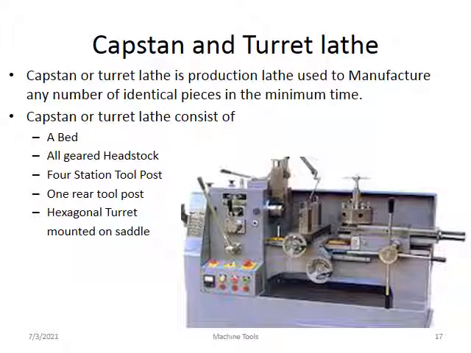Capstan and turret lathes consist of a bed, geared headstock, 4-station tool post, and a rear tool post. But the engine lathe you studied last has a single station tool post. Here, 4 different types of tools are mounted on the tool post, but in the engine lathe or center lathe, only one tool will be located. And a hexagonal turret is mounted on the saddle. That's why it is called a capstan turret lathe. This is the major difference between the engine lathe and the capstan turret lathe.